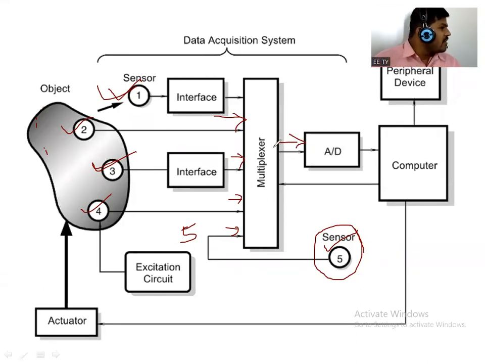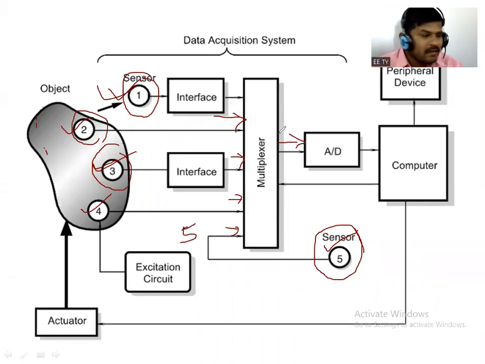That means a processing unit, or it may be a microcontroller, or a computer device, right? So what will the computer device do? It will receive the signal obtained from the multiplexer, and only one signal is obtained at a time. Suppose this sensor gives one signal. At the same time, this sensor gives a signal, and this one too. But again, there is some sequential device, a sequential circuit. You know sequential? In that sequence, the multiplexer will provide the output.